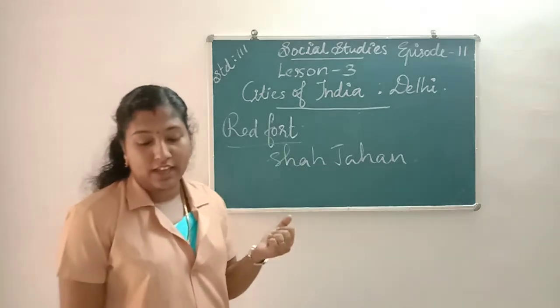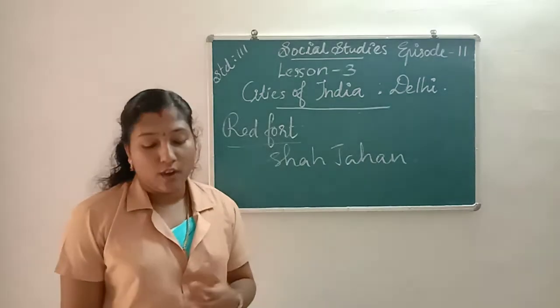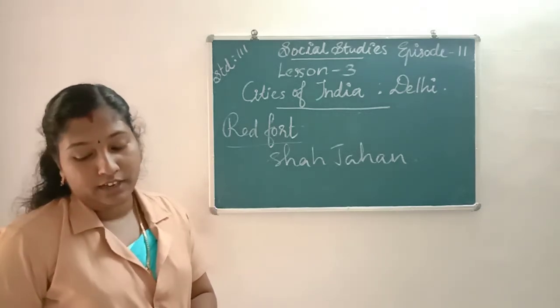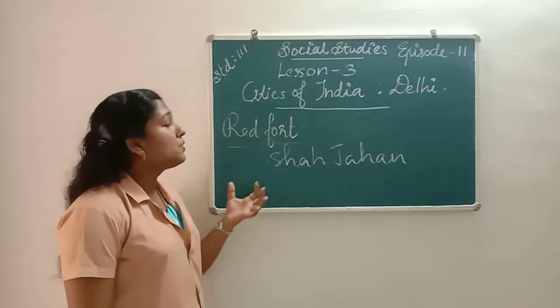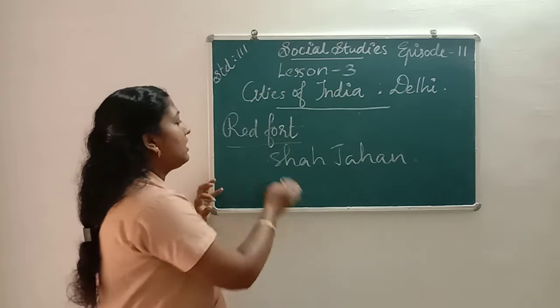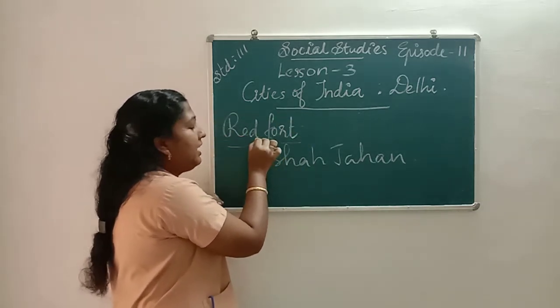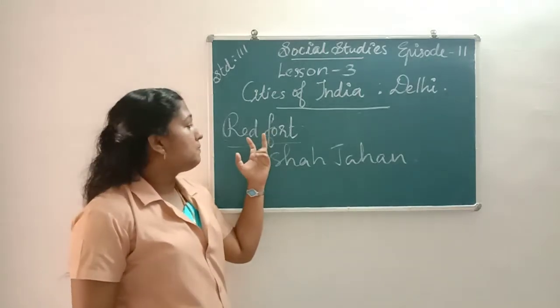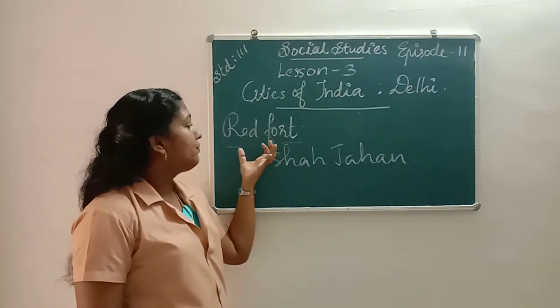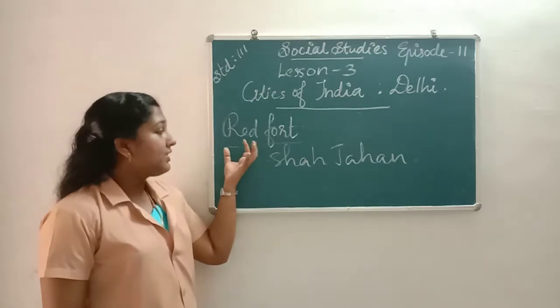Red stones were used for making the Red Fort, so it is called Red Fort.